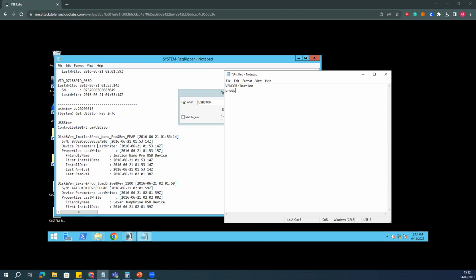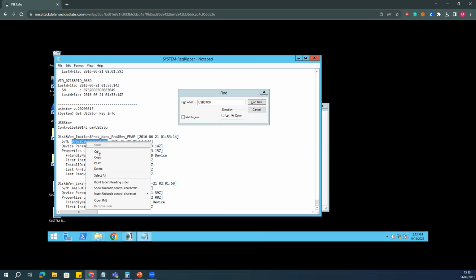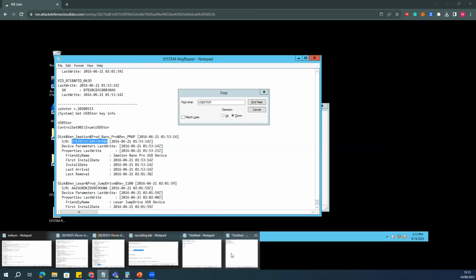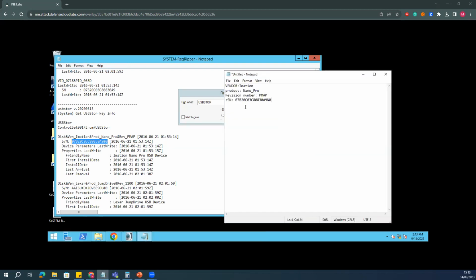I will say the product is Nano Pro. And the revision number, which I see here, is PMAP. Then the serial number of this disk. So this is the serial number. I will copy this.